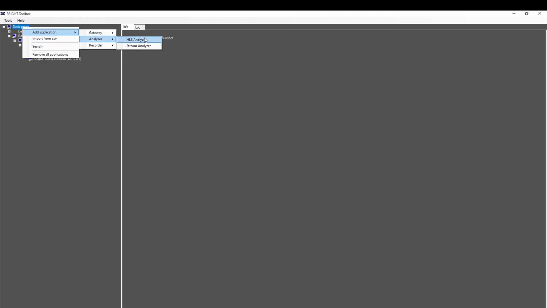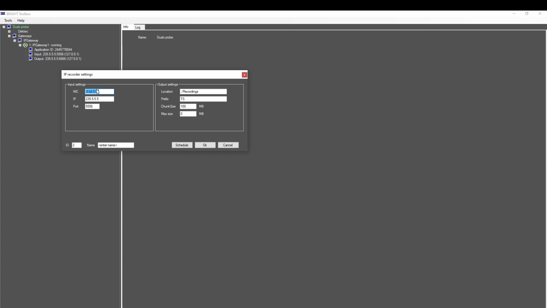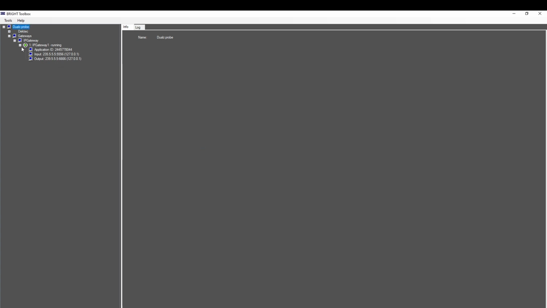Now let's start an IP recorder application. Enter a name, and configure the IP input and recording output settings. Let's skip the schedule settings, which means it will be started directly and it will run continuously.